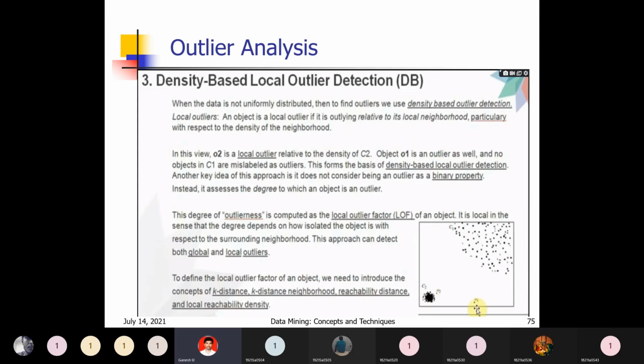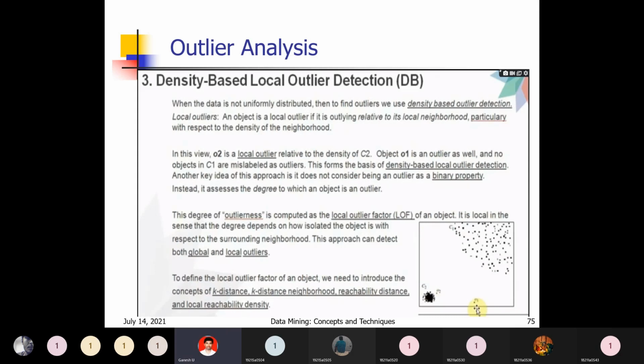In C1, all points are away from each other, so we cannot easily say there is an outlier, because all are far away. In C2, all are very close, and one point O2 is far away from the cluster. So this is considered an outlier for cluster 2.